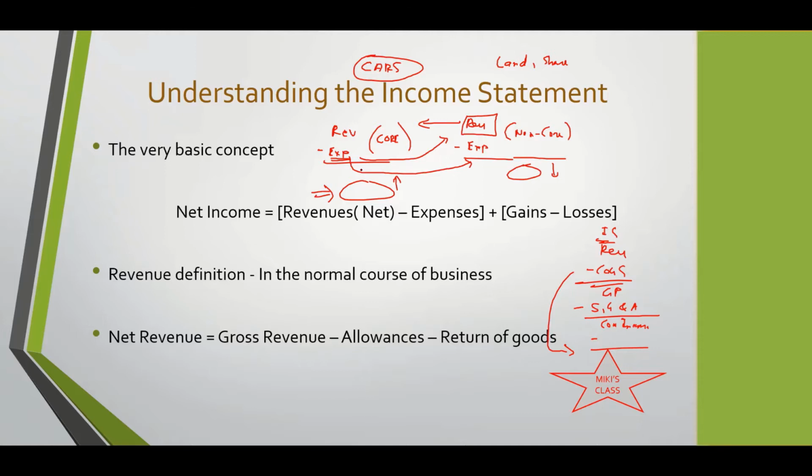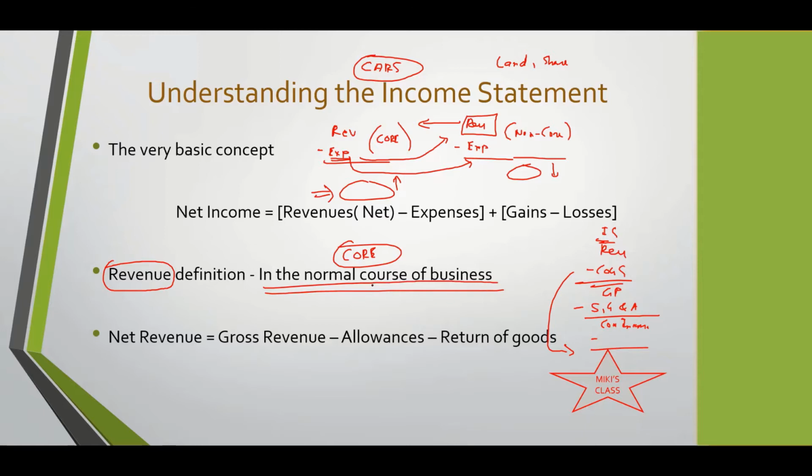All clear? Yes. Okay. Then the revenue definition mentions something: it says in the normal course of business. So whenever a company makes money in the normal course of business, it means it's a part of their core business. In the normal course of business, they've got this much money, which means it's core.